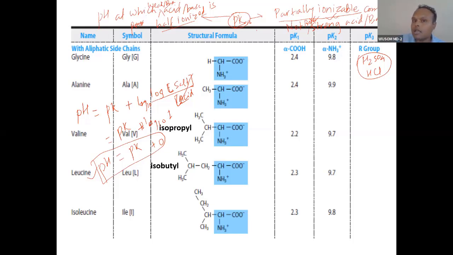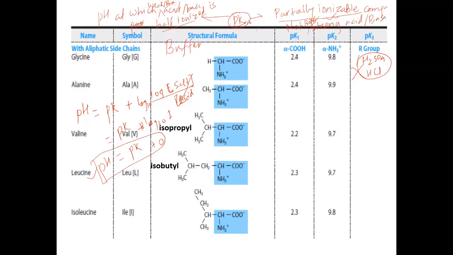Weak acids and weak bases perform as buffers because they have the ability to bind hydrogen ion, unlike strong ones. So weak acids and weak bases are qualified to become buffers. Very important concept, and they have the characteristic called pK. pK is related to buffer compounds. You understood that? Yes, sir. Okay, this is a very important concept.